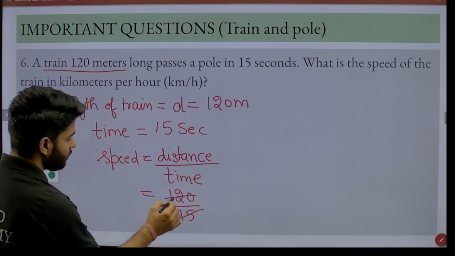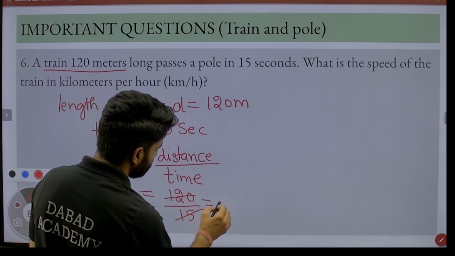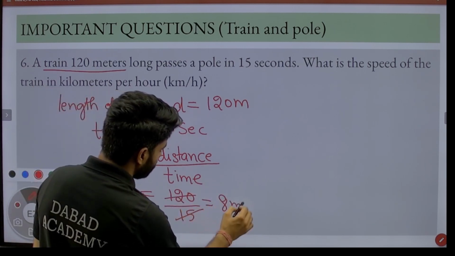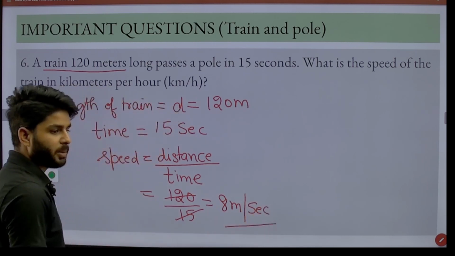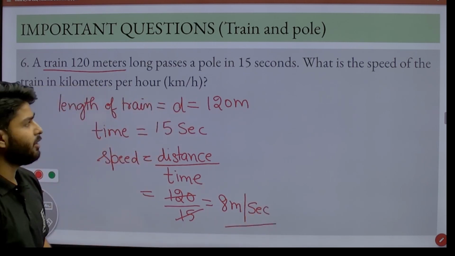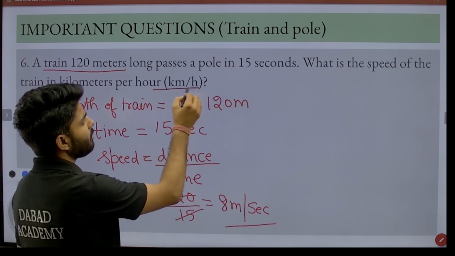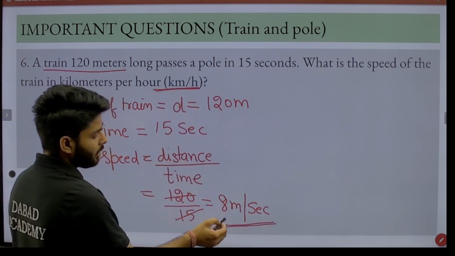When we cut it down, that is equal to 120 divided by 15, which is 8 meter per second. This is our speed, but the point is he wants the speed in kilometer per hour, but here the speed is in meter per second.